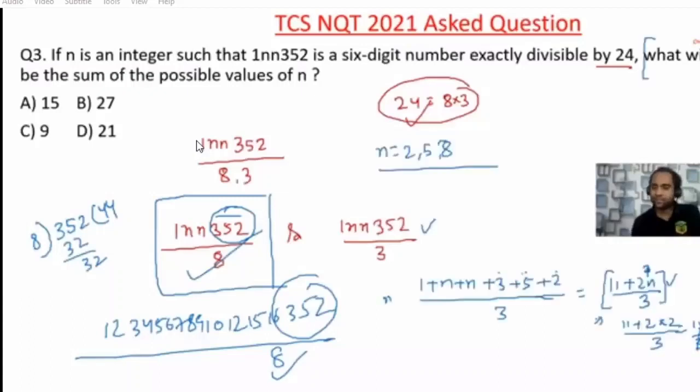So if you put 9, it will not be divisible, right? So 9 into 2 will be 18 and 18 plus 11 will be 29, no. So the n values are 2, 5, 8. So what is the sum of the possible values of n? So 2 plus 5 plus 8. So 7 plus 8 is 15.